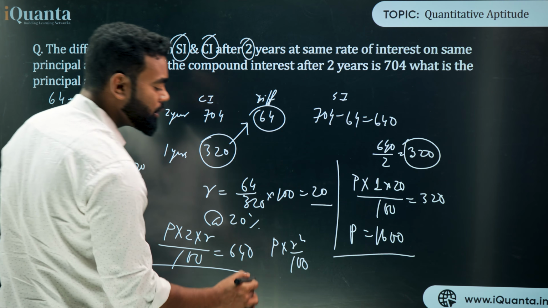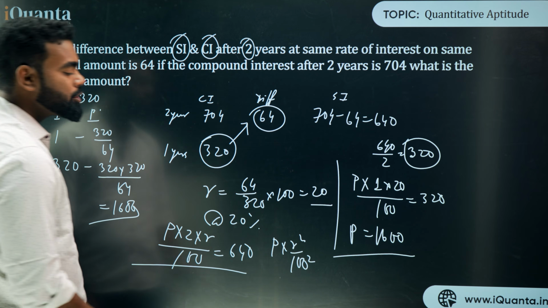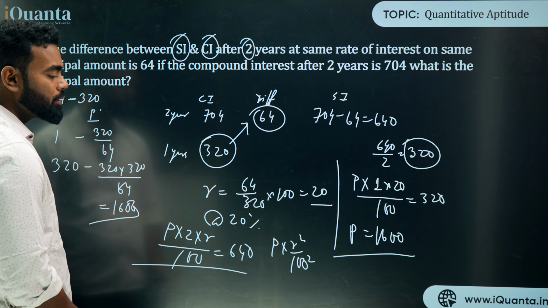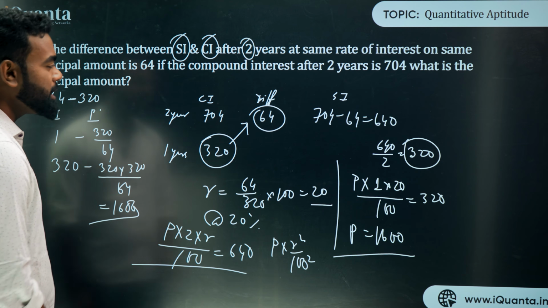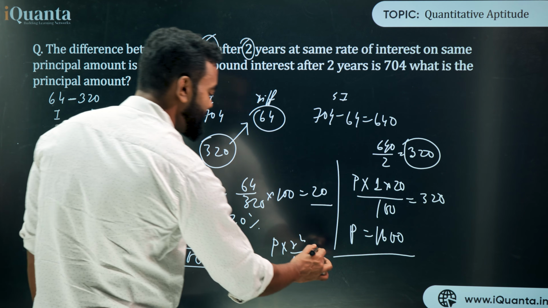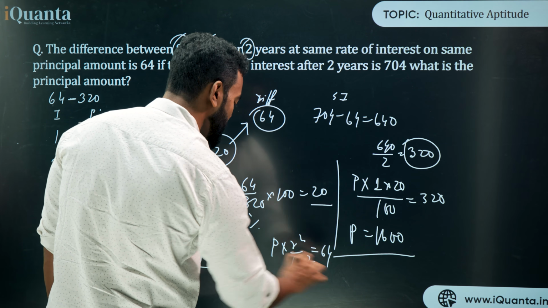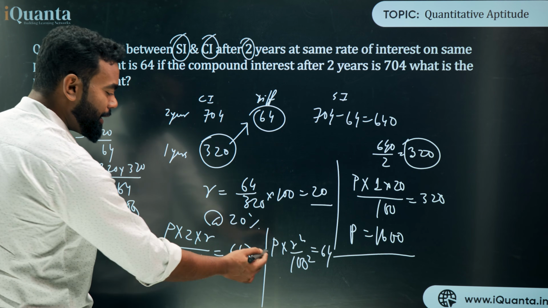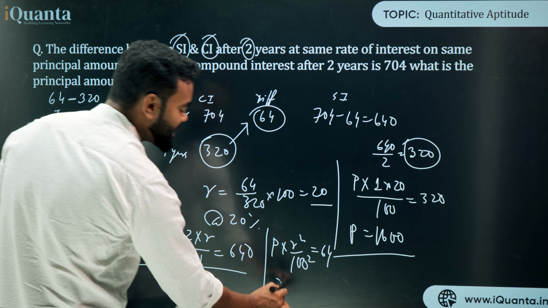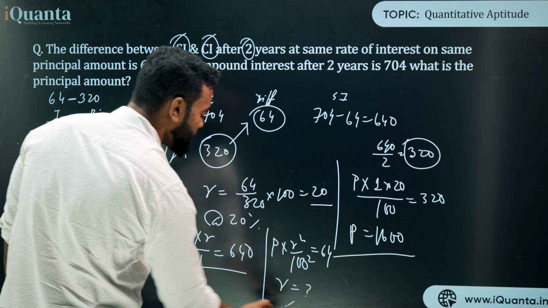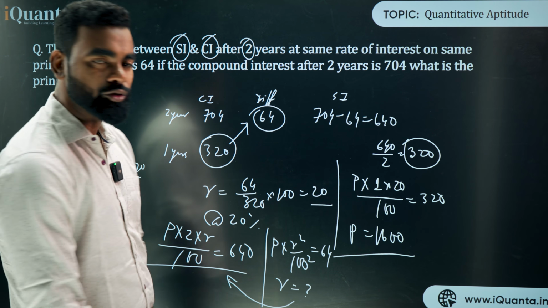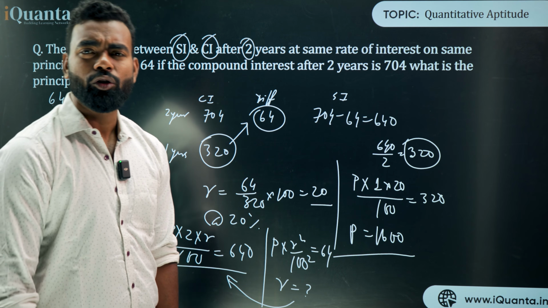And also we know that P into R square upon 100 square is the formula for difference. P into R square upon 100 square, that is the difference, is equal to 64. Now I have these two equations. If I divide these two equations, I'll easily get R. If I get R, put the value of R here, and you'll get your answer also. So in both ways you can solve this question.